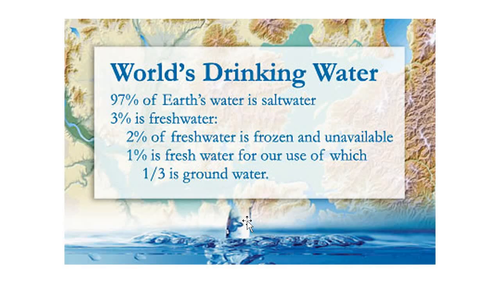Okay. Now, what about the drinking water? As I already told you, 97% of Earth's water is salt water, unable to drink. Only 3% is fresh water. And of this, 2% is frozen and unavailable. So we have to live with only this 1%, which is for our use, of which 1/3 is groundwater. Okay. Remember this number, students. This will be important for your exams.